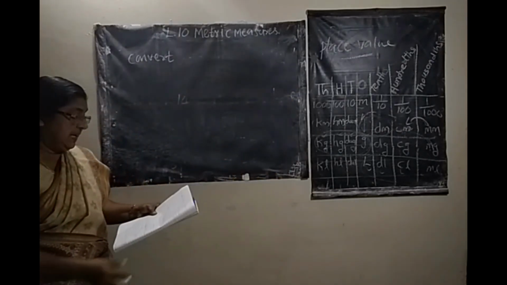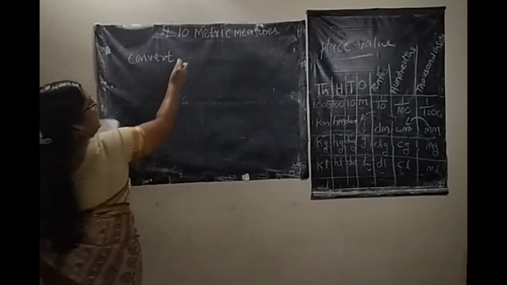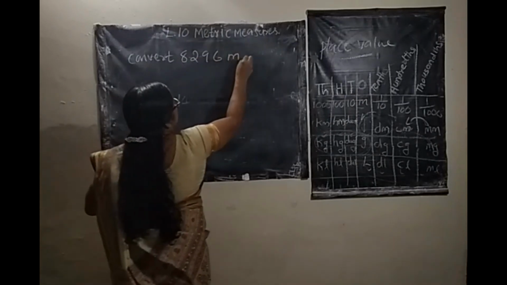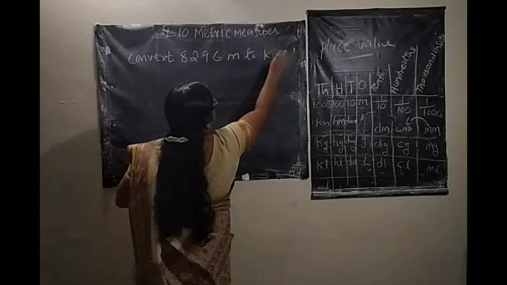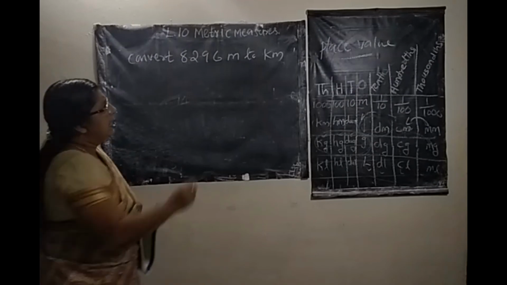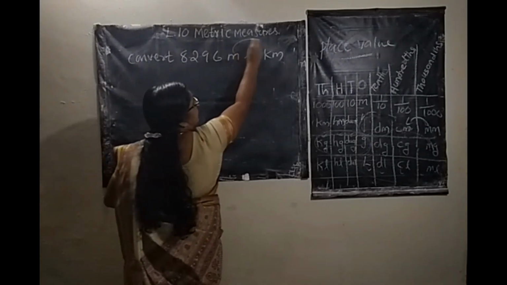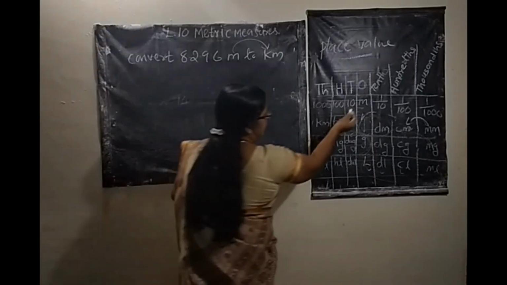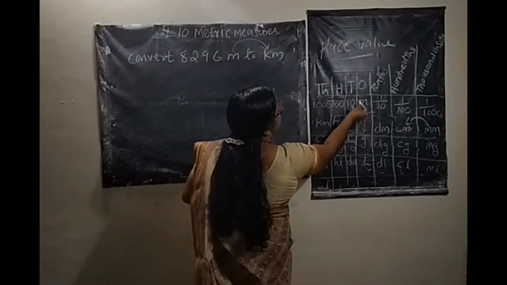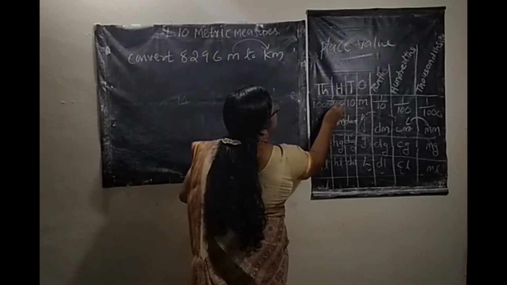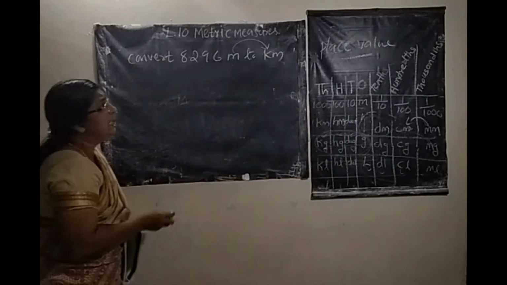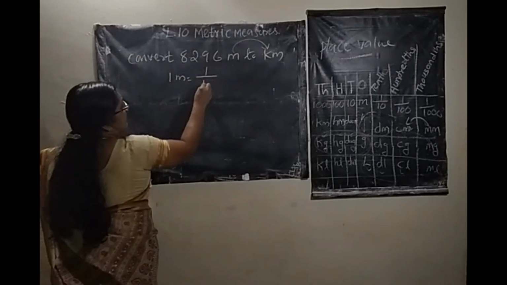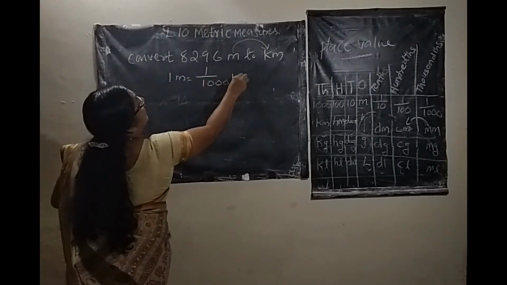Next one is convert 8,296 meter to kilometer. Here meter is the smallest unit, kilometer is the highest unit. So you divide from meter to kilometer. Meter to kilometer, 1, 2, 3, 4. So you divide with 1000. 1 meter equals 1 by 1000 kilometer.